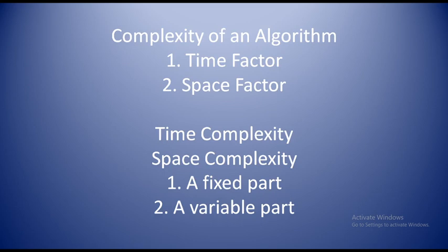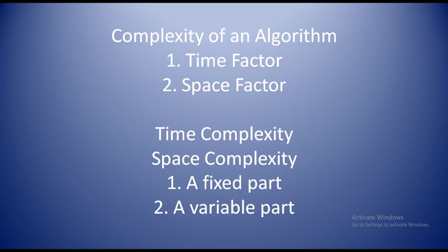The time complexity of an algorithm is given by the number of steps taken by the algorithm to complete the process. Time complexity is nothing but how many steps it is going to take to finish the algorithm. That is what is known as time complexity. Next one is space complexity. Space complexity of an algorithm is the amount of memory required. How much memory space from the hard disk is required for the algorithm, that is what is known as space complexity.